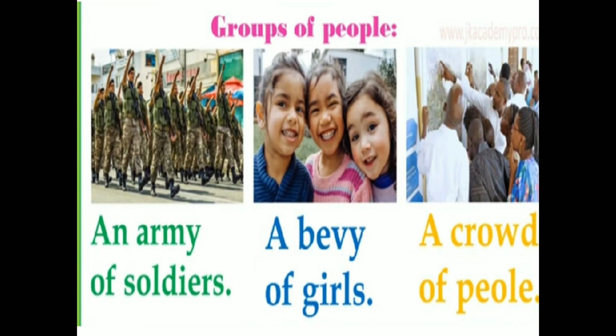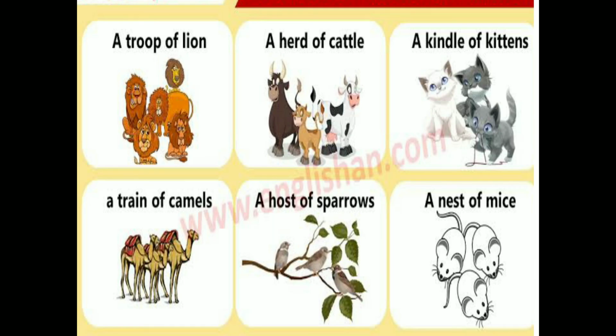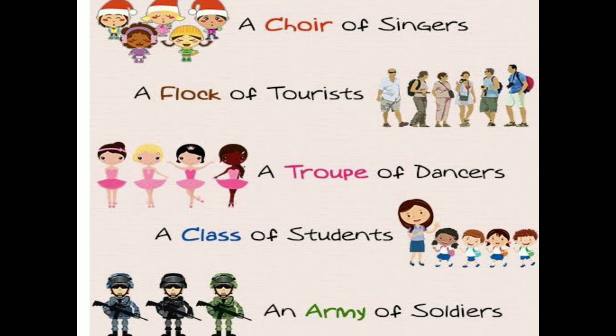That is an army of soldiers. We can say an army of soldiers, a bevy of girls, a crowd of people. These are named groups of people. Here are some examples of groups of animals, that is a troop of lions, a herd of cattle, a kindle of kittens, a train of camels, a host of sparrows, a nest of geese. These name groups of animals, and that is known as collective nouns.